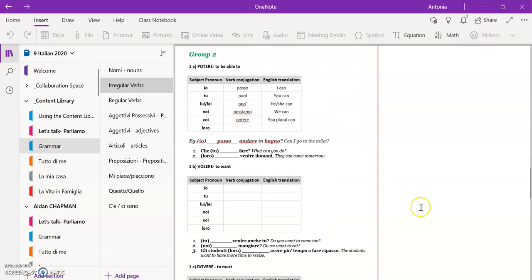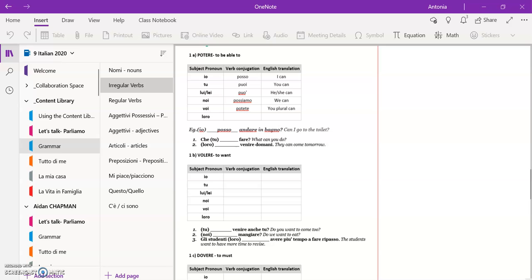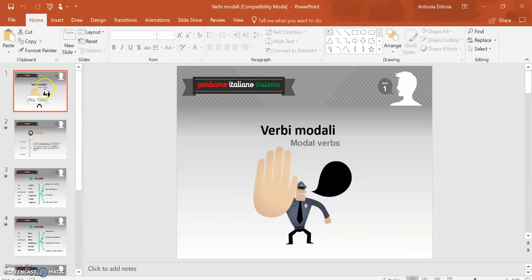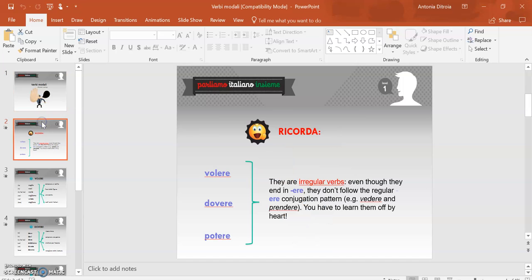All right. So, potere, to be able to, volere, to want, and dovere, to must, are actually in the verbi modali PowerPoint. That's because they're modal verbs. So basically what that means is they are followed by an infinitive. All right. Remember, verbs in the infinitive are this form of the verb. So it's sort of like the title of the verb, and it literally means to something. So volere is to want to.